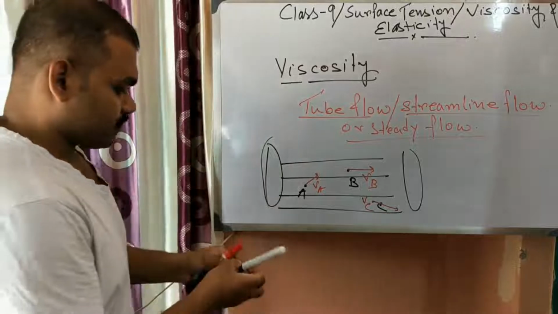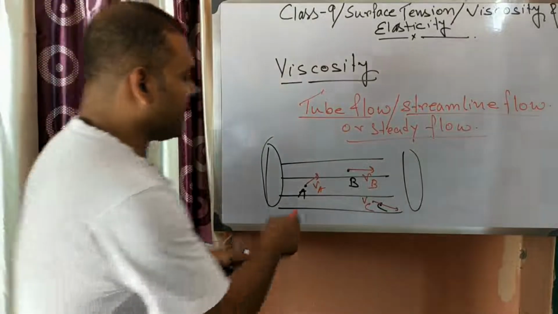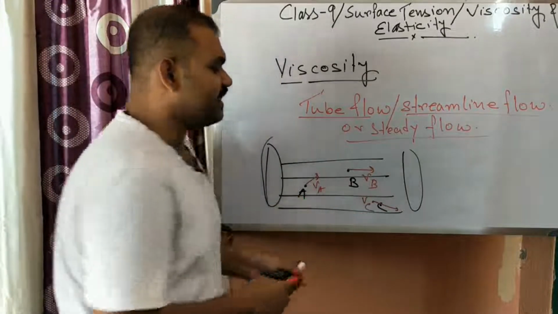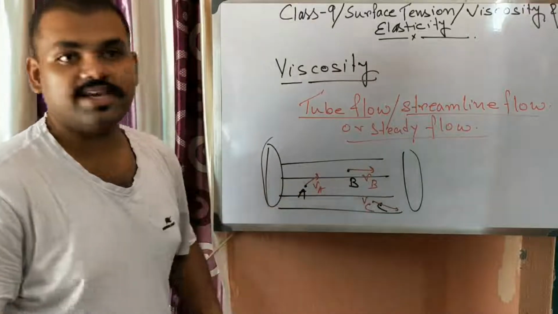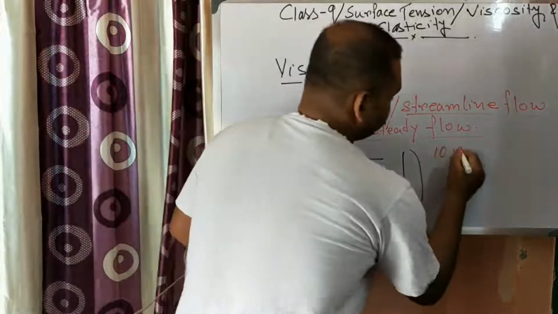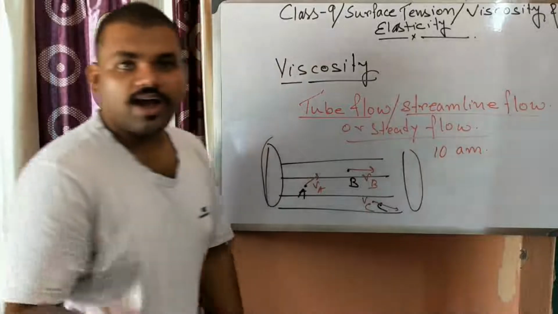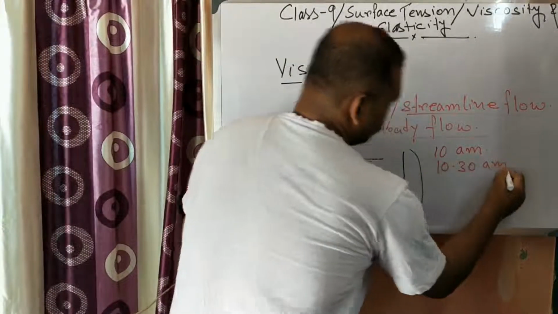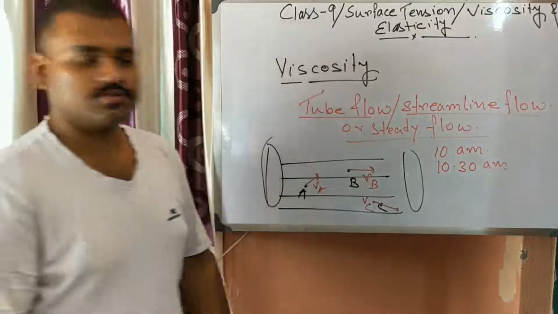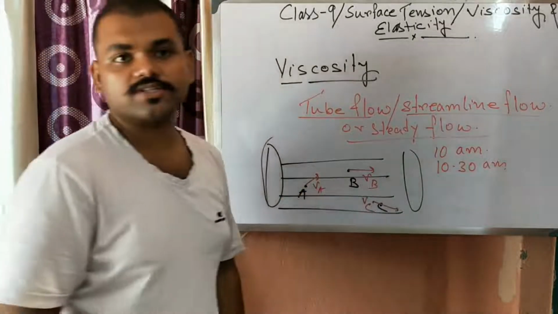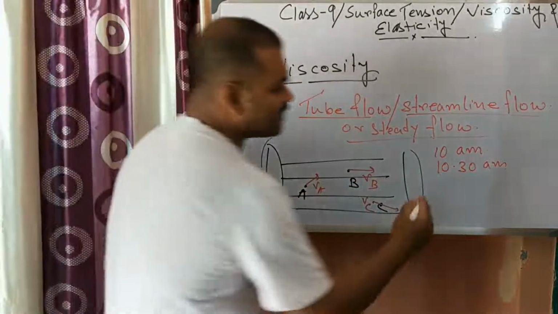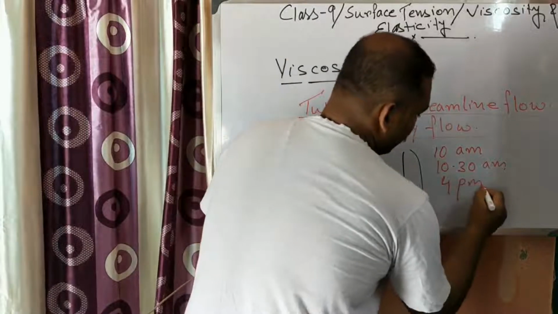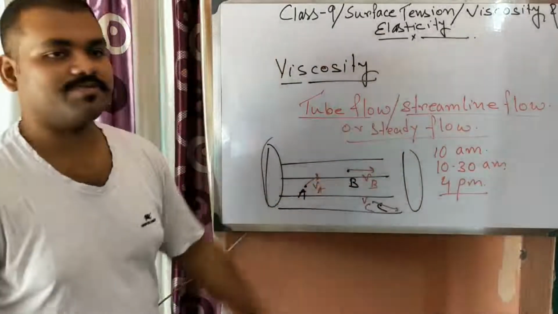Suppose you measure the velocity at points A, B and C as VA, VB, VC at 10 AM. Again at 10:30 AM you measure the velocity and you see that it remains the same. At 4 p.m. you come and again measure the velocity at these places.